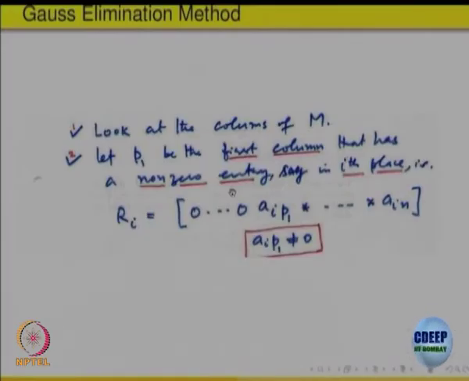First column 0, second column 0, the first column where a non-zero entry comes is the column number P1. That row should be made the first row, because everything else was 0 on the left side of it. Is it clear what we are doing?